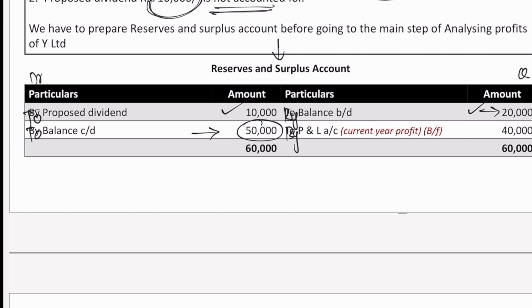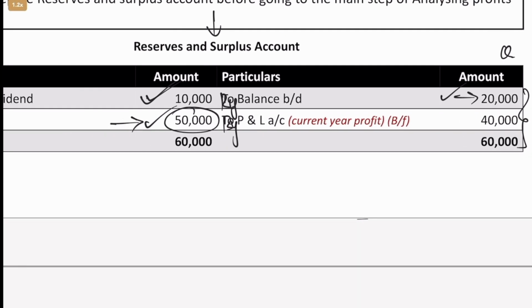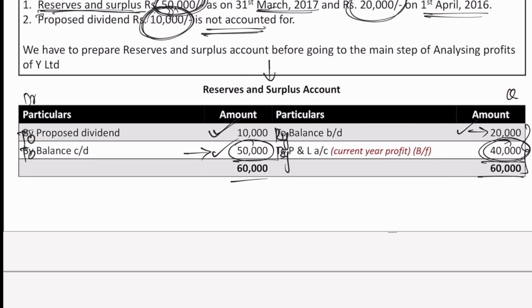Opening balance done, closing balance done, proposed dividend done. So now what is the difference here? This difference is 40,000. You would just total this 60,000 on either side, and the difference would be 40,000. Now this difference is nothing but the transfer made from the current year profit and loss.